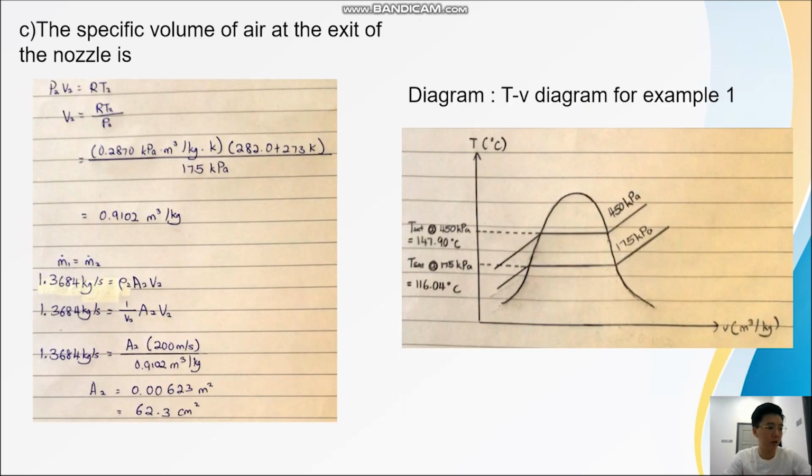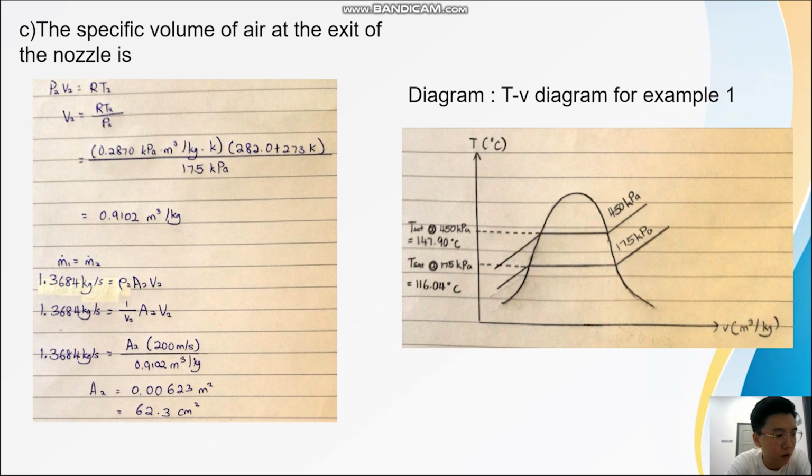For C, we need to calculate the exit area of the nozzle. Same as the method in question A, we need to calculate the specific volume V2 at the outlet. By substituting all the values into the equation, we get V2 as 0.9102 meter cube per kg.